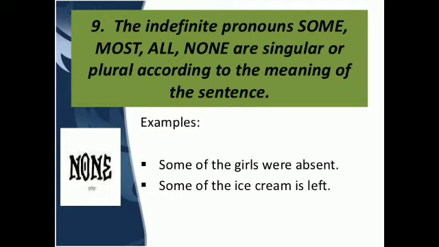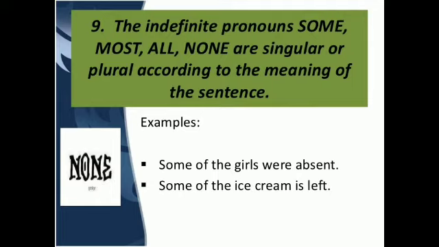So if in a sentence the plural verb can be used, then the plural verb will be used, and if it requires the singular verb, then we will use the singular verb. So just to see the example, some of the girls were absent. So here the girls are there, therefore we will use the plural verb.